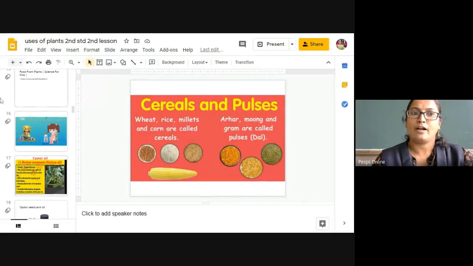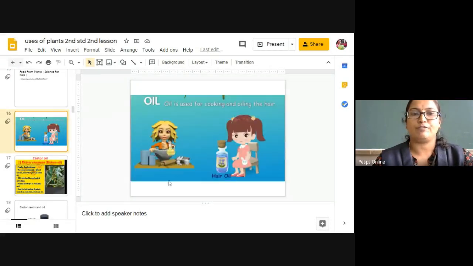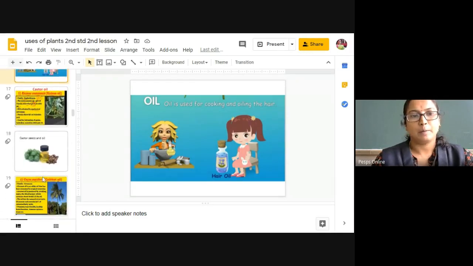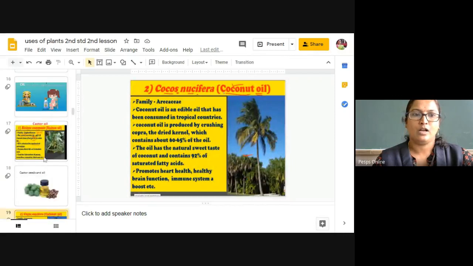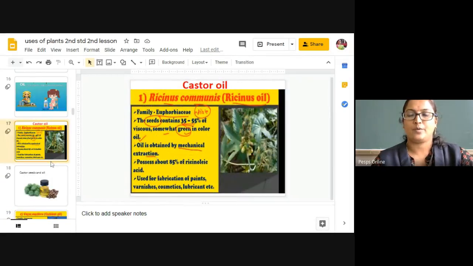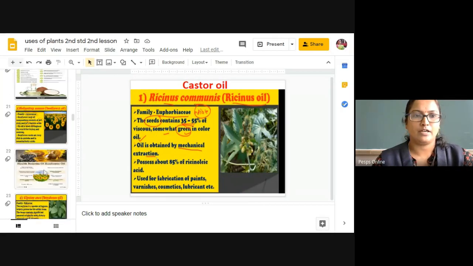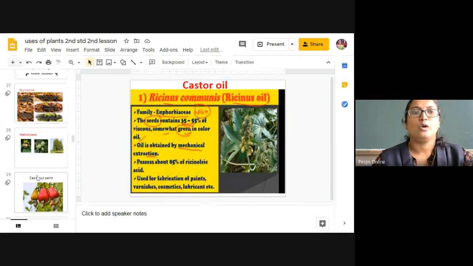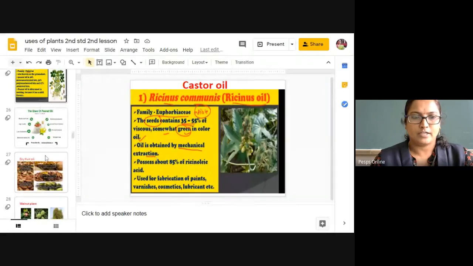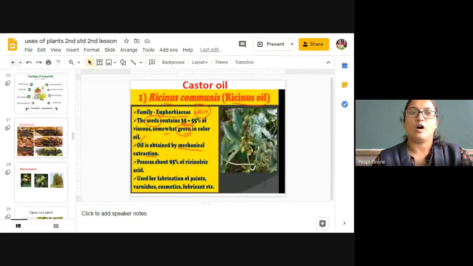We also get oil from the seeds of different plants. We studied coconut oil and castor oil, and from dry fruits also we get oil.